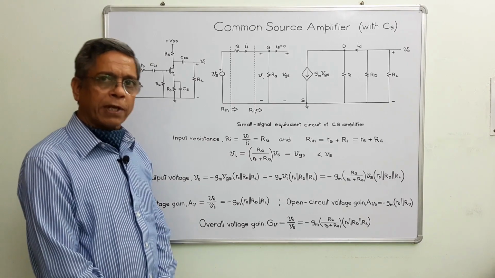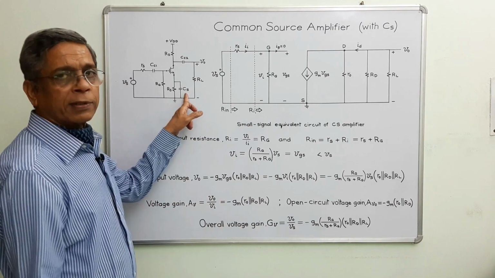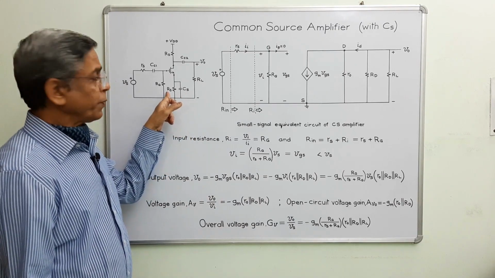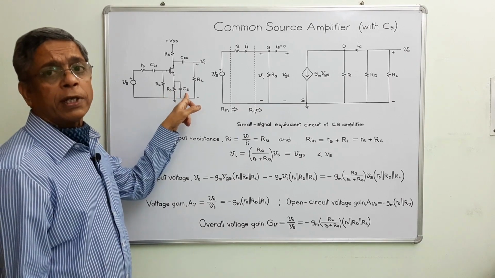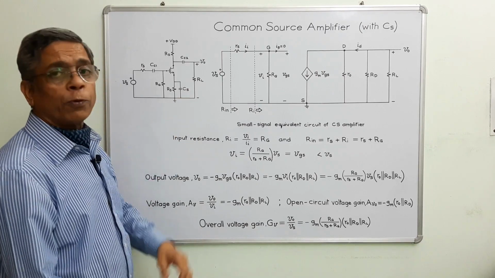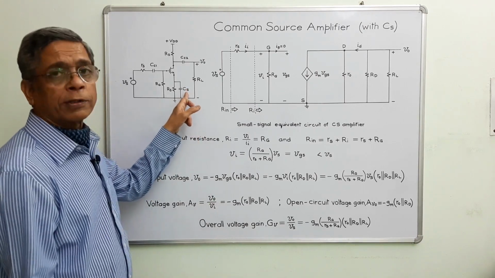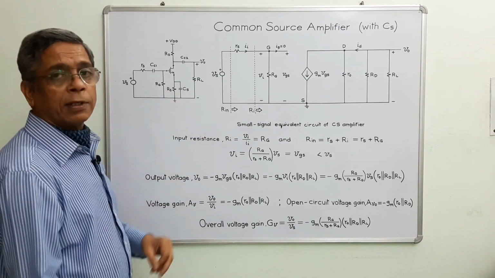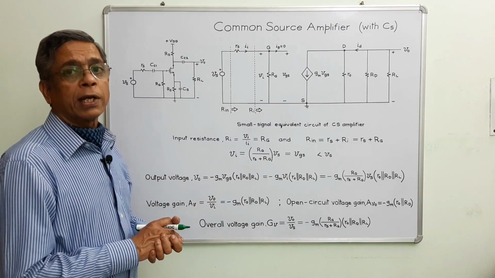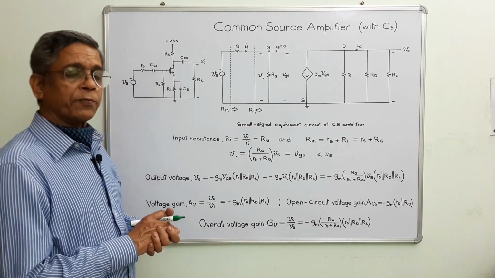In this amplifier, we have used one bypass capacitor Cs across the source resistor Rs. This is used for AC signal ground between source and ground. At mid frequency range, this will behave as a short circuit, and across Rs no potential difference will be created, or we can say no negative feedback effect will be there.